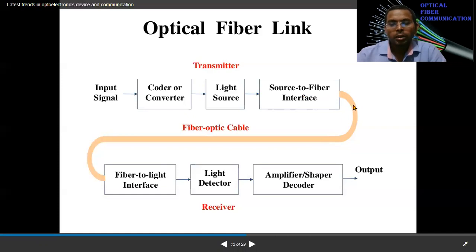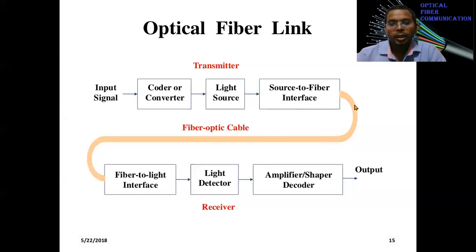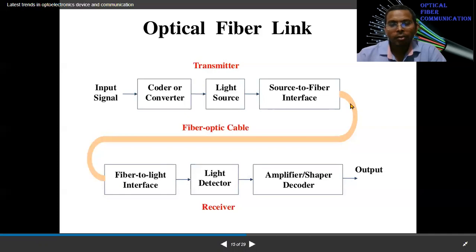It follows total internal reflection to propagate inside the optical fiber, and it is confined inside the fiber and goes a longer distance even if there is a bend, because the bend diameter is larger in comparison to the wavelength of the light source. It comes again to the receiver side.